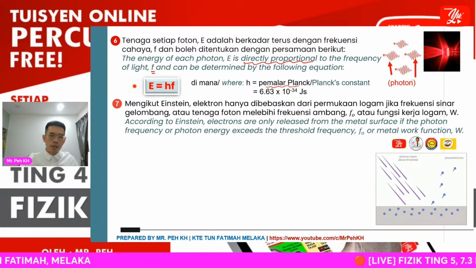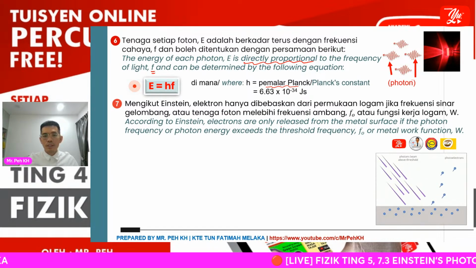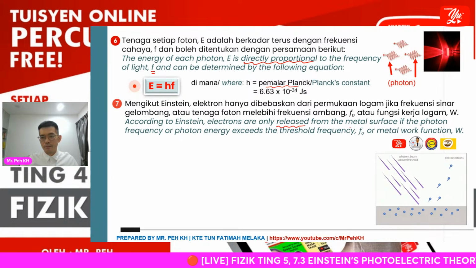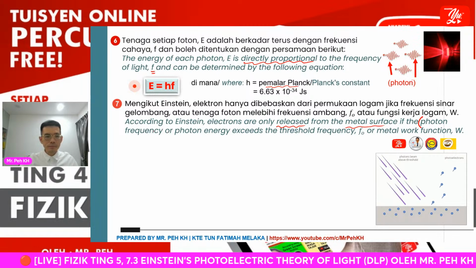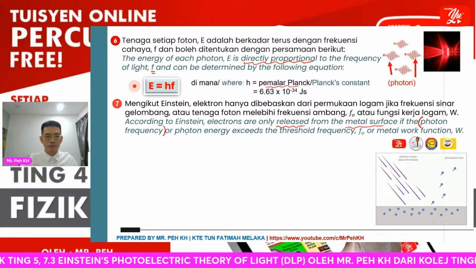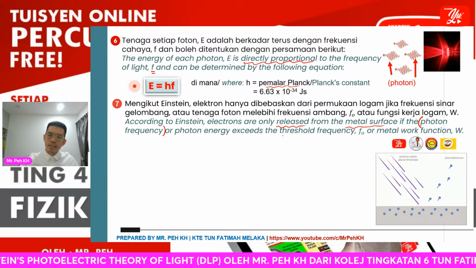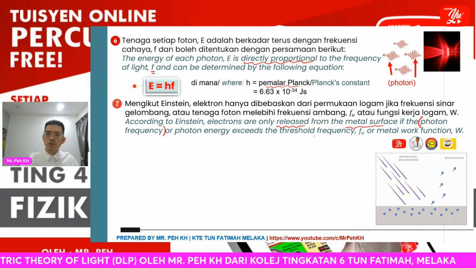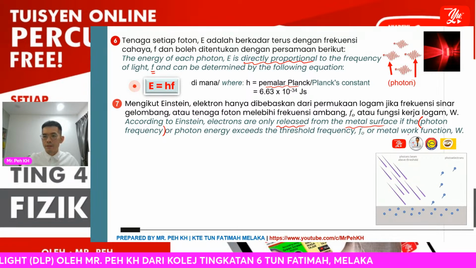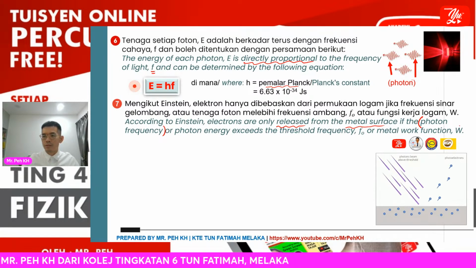Okay, so according to Einstein, electrons are only released from the metal surface if the photon frequency or photon energy exceeds the threshold frequency or the metal work function.